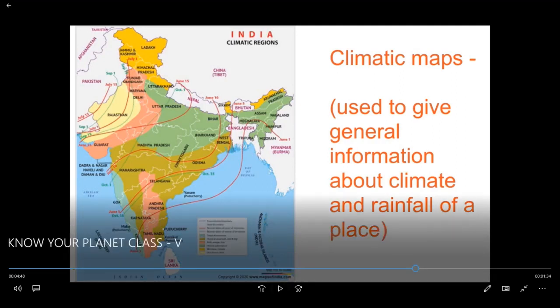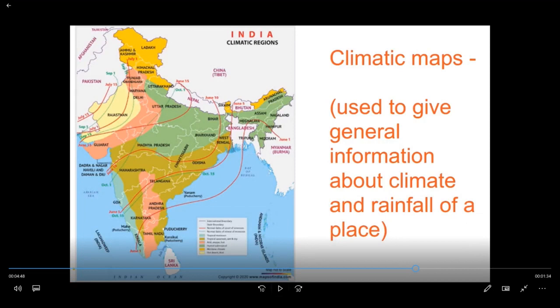Last is the climatic maps. Climatic maps are used to give general information about the climate and the rainfall of a particular place. Now, this is a map which shows the climate. Here you can see the rainfall, its index is given to you, and it is highlighted through the red lines. Climatic maps are used to give general information about climate and rainfall of a place.